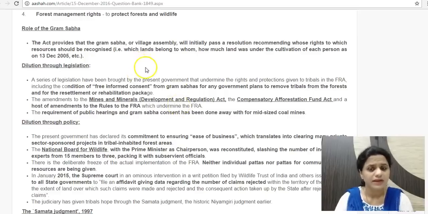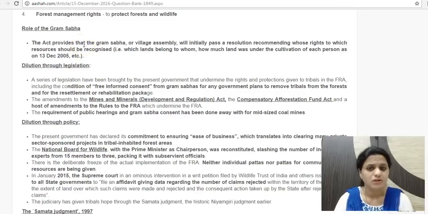Judicial cases go ahead. The judiciary in 2015 has also asked all state governments to submit which land deeds they have given and to whom. Giving that complete detail is what the judiciary, the Supreme Court, is also demanding. So this is what we are seeing. Even the rights and powers of the Gram Sabha are sought to be reduced, minimized. It is even bypassed completely in some states.